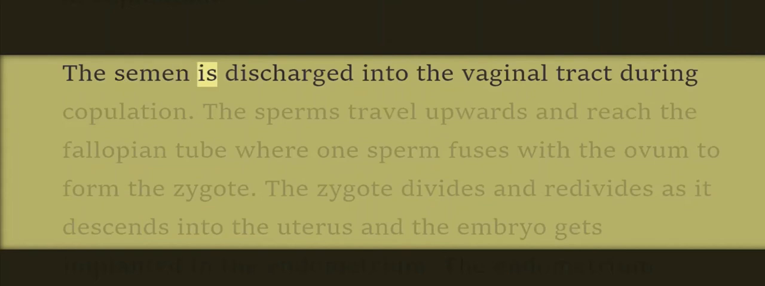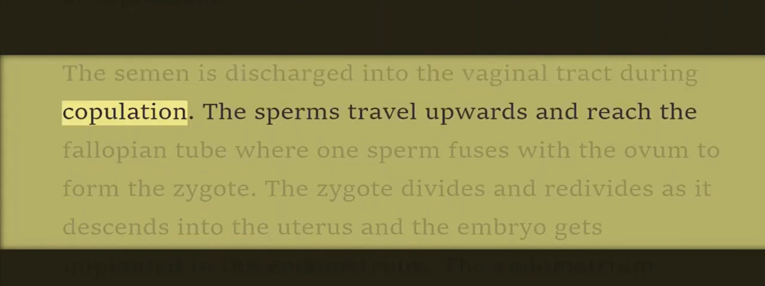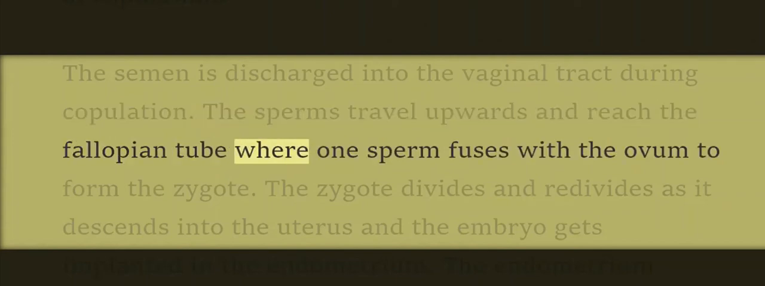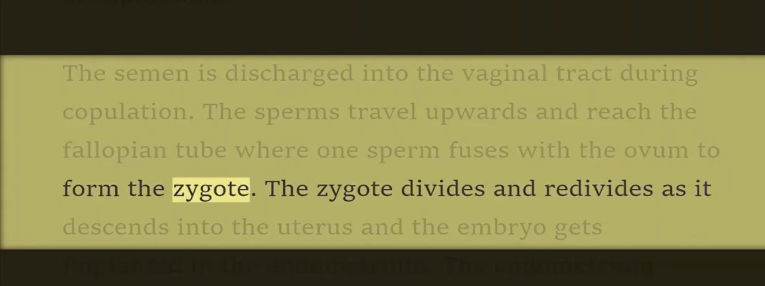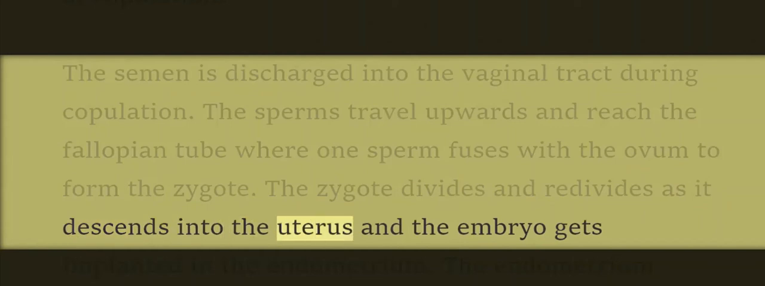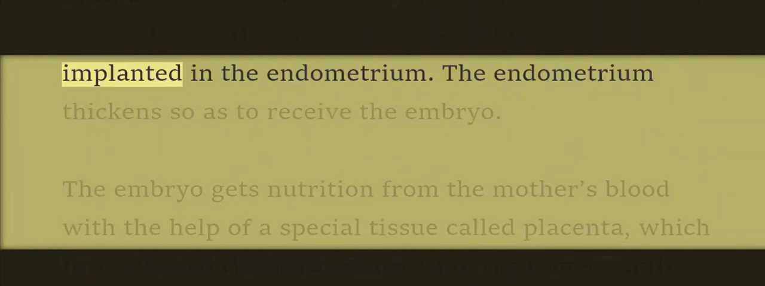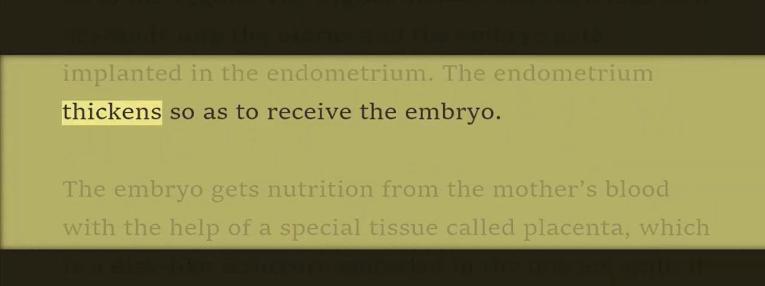The semen is discharged into the vaginal tract during copulation. The sperms travel upwards and reach the fallopian tube, where one sperm fuses with the ovum to form the zygote. The zygote divides and redivides as it descends into the uterus, and the embryo gets implanted in the endometrium. The endometrium thickens so as to receive the embryo.